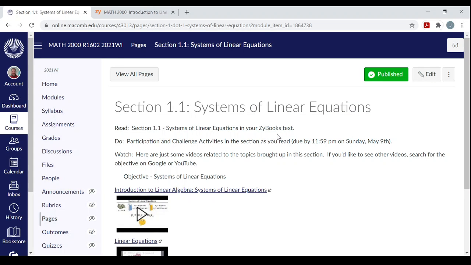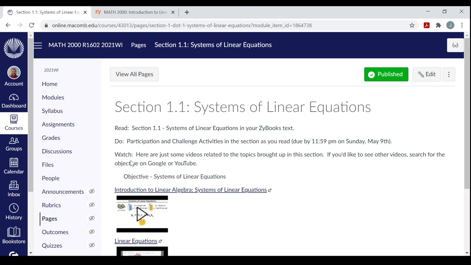So read section 1.1 in the ZyBooks text, and while you're reading it, you'll come across the participation activities in orange and challenge activities in blue sometimes. Do those as you read. And as I mentioned earlier, everything's due by 11:59 p.m. on Sunday, May 9th, but I would recommend you do this this week, week 1. And if you're struggling,